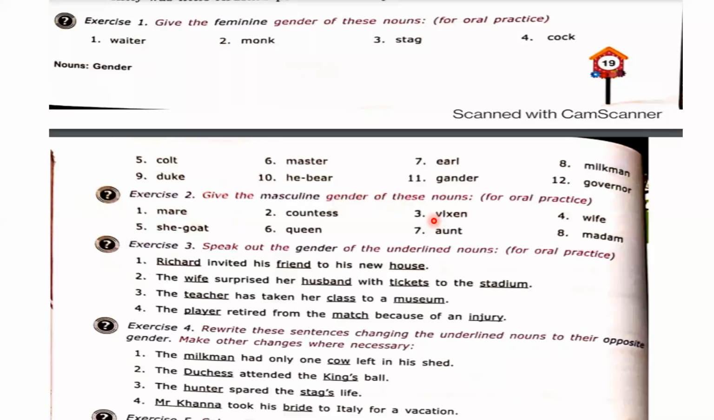What is the gender of these nouns: wife, husband, tickets, and stadium? Okay, please tell me. Wife is feminine gender. Feminine. Okay, and husband?